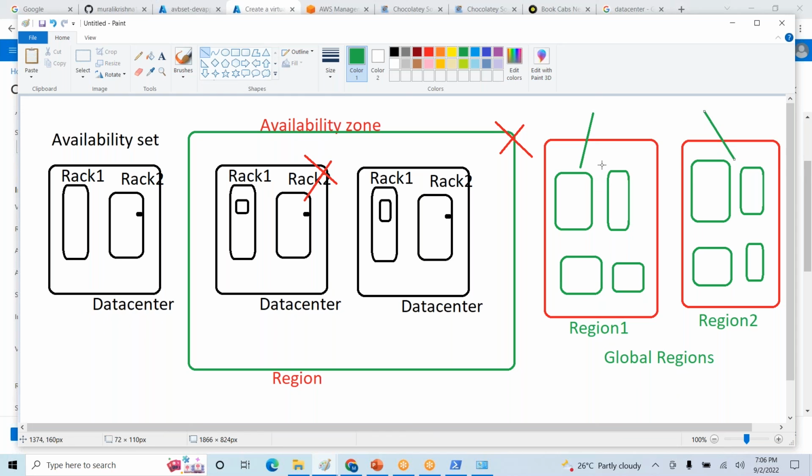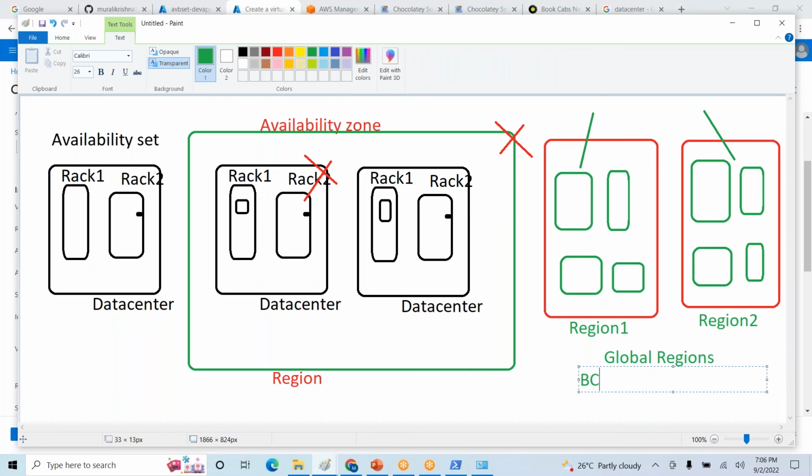Suppose if one region went down, still we have another region, and you can access your application. This setup we can call a business continuity process or disaster recovery setup.